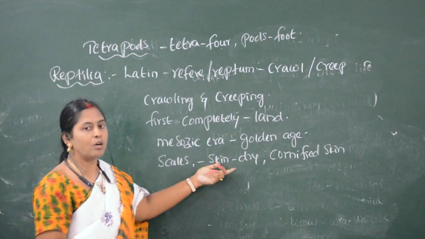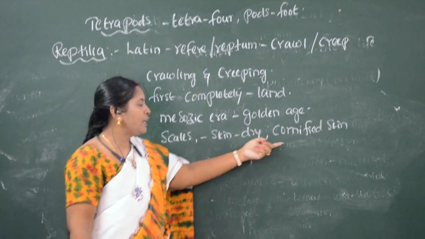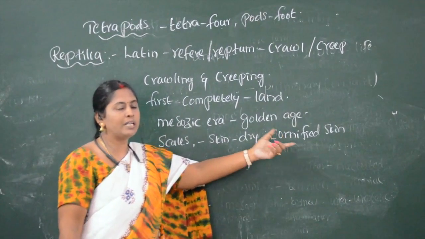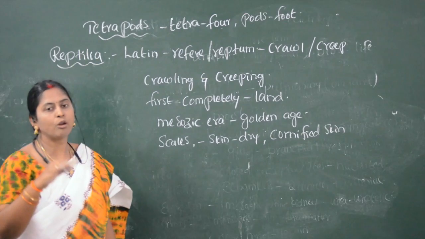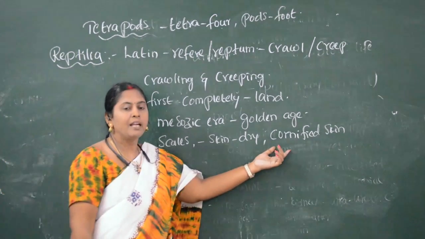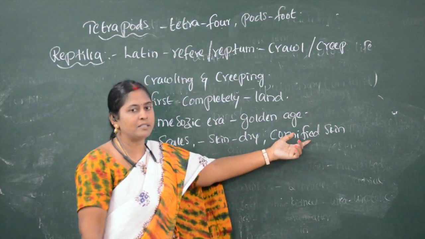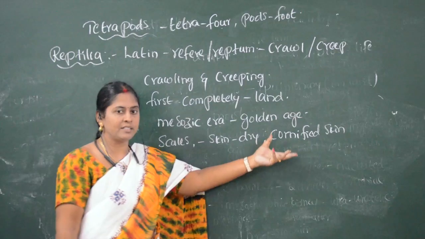Reptilia has dry and cornified skin. Cornified skin means the uppermost layer of epidermis forms into dry scale-like parts. Such kind of skin we call cornified skin.